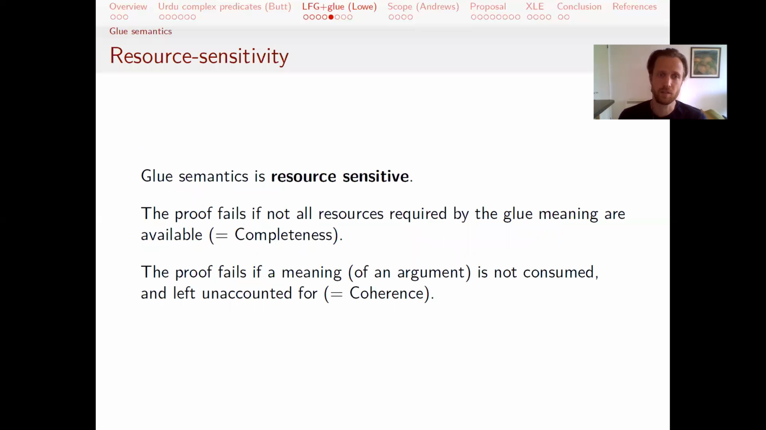So the basic idea here is that glue semantics is resource sensitive. So each object in the proof can only be used once. Proof will fail if not all of the resources required by the meaning are available. So if you only had an arg1 and not an arg2, then the proof wouldn't work. So that's essentially the same function as completeness in F structure. Proof also fails if a meaning is not consumed. And so if there's a leftover argument that's not used in the glue proof, that also causes the proof to fail. And that's essentially the same function as coherence in F structure.